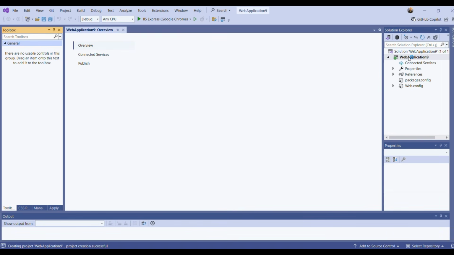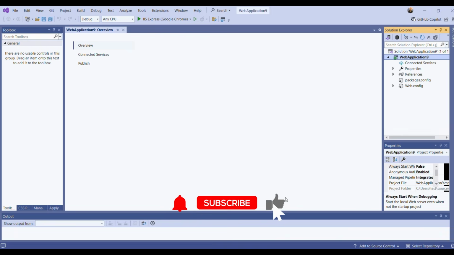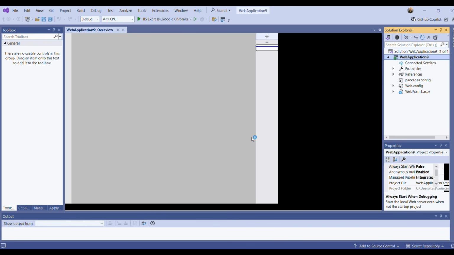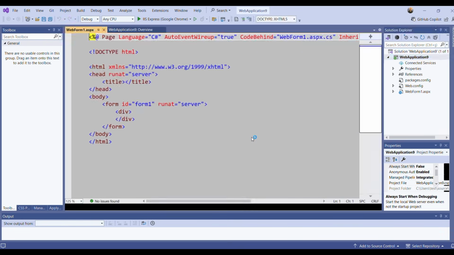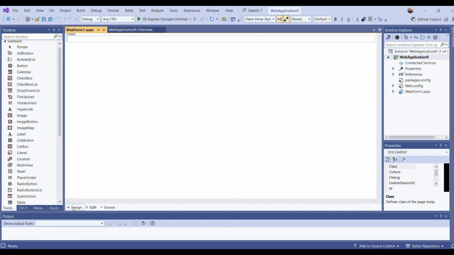Okay, first of all, I am adding a form here. I'm keeping it web form 1, keeping it default. Now, first of all, let me design the page. This is about automotive gallery.